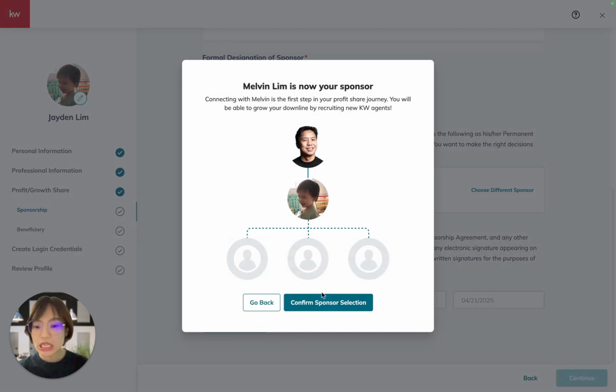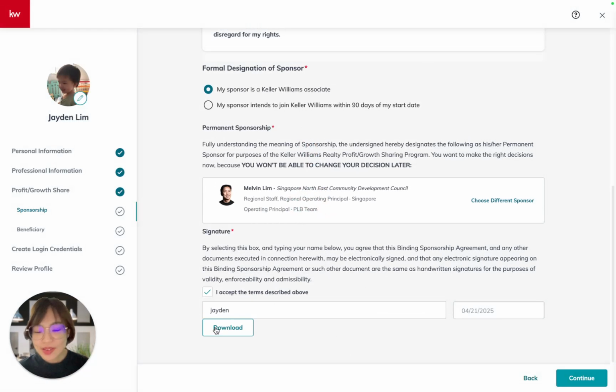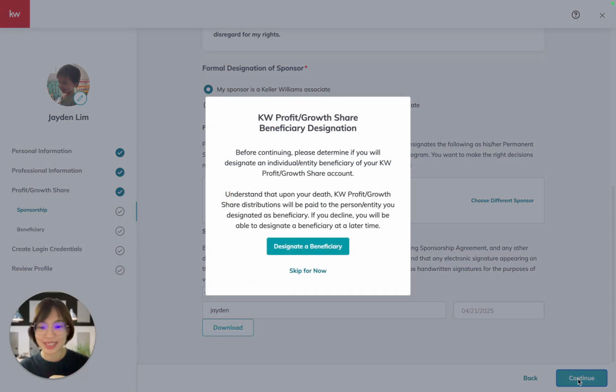You will see this, and you just have to confirm the sponsor. Then you can see that this button turned to become download. Click on this download button and send us back this document later for bookkeeping. So this is done. Then again, go ahead and click the continue button at the bottom.